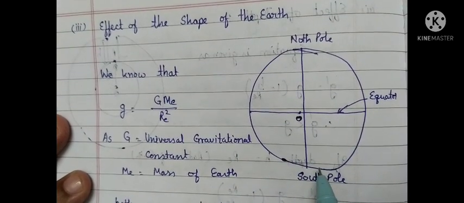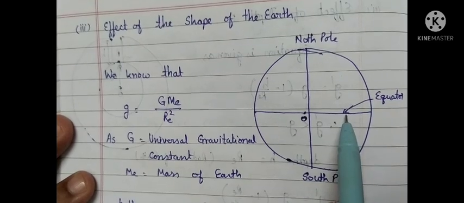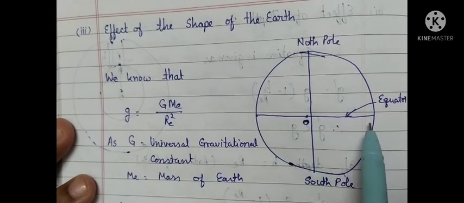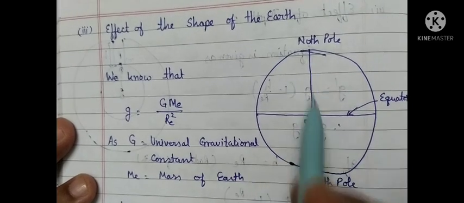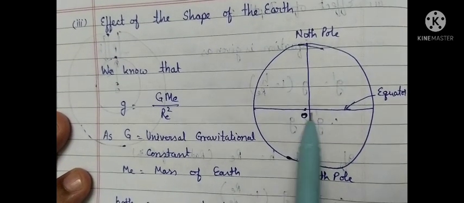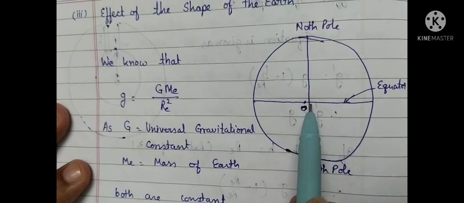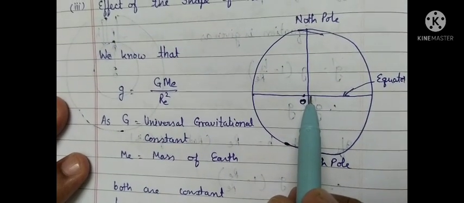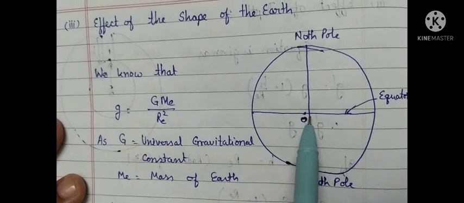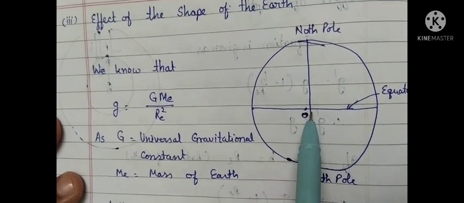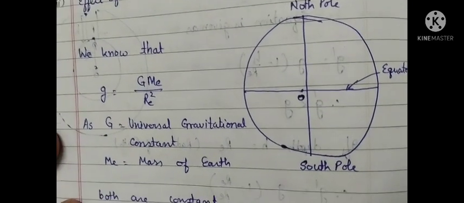Again, we know that the radius of the earth is greater at the equator and the earth is slightly flattened at the poles, the north pole and south pole. About 78 kilometer, the radius of the earth decreases at the poles, and is 78 kilometer greater at the equator than at the pole. This is the calculated value.